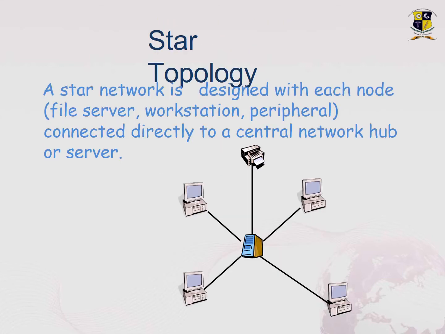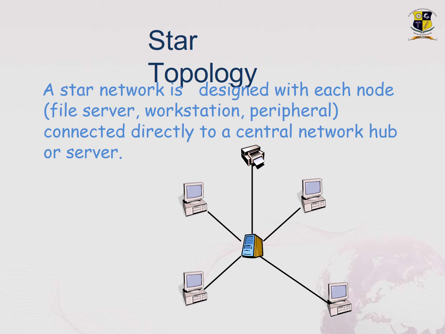Coming to the next topology, which is the star topology, in the form of a star structure, which is especially used in many networks. A star network is designed with each node, that is, a file server, workstation, or peripheral, connected directly to a central network hub or a server.